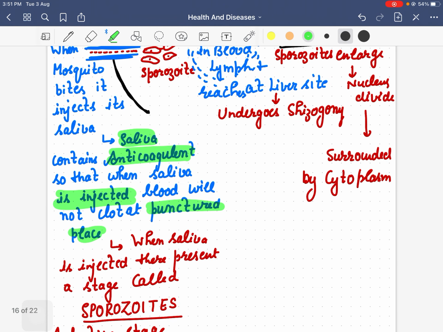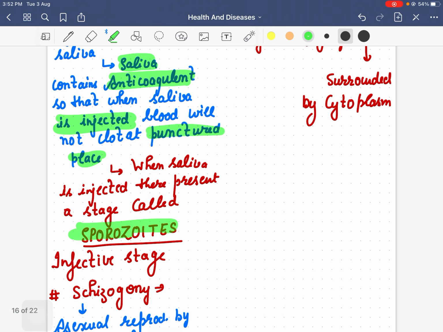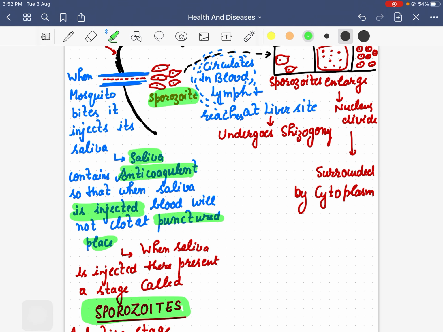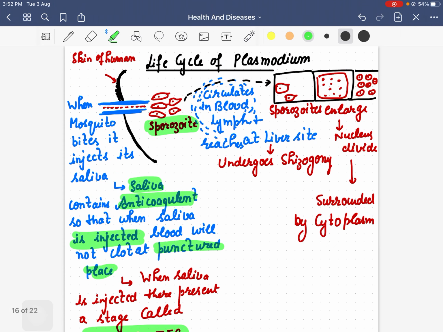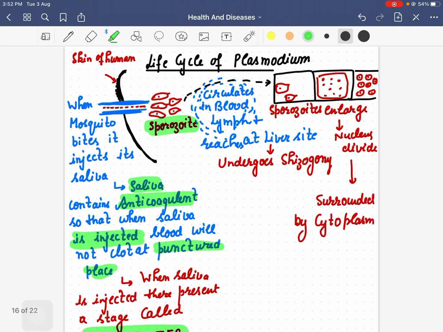Now the saliva is injected, and it releases a stage called sporozoites. When saliva is injected, these sporozoites present in the mosquito enter, and they are called the infective stage of plasmodium.